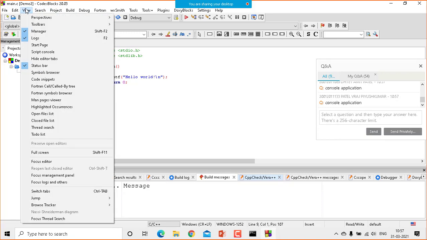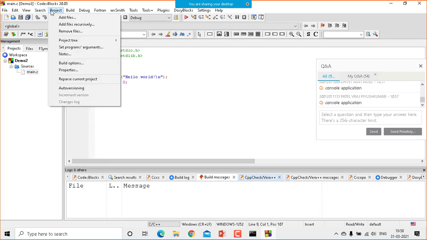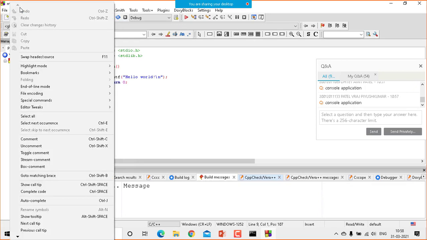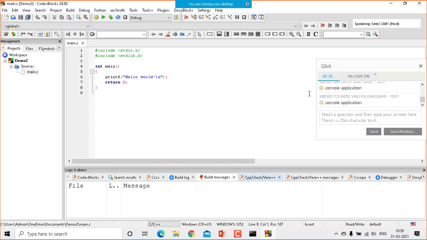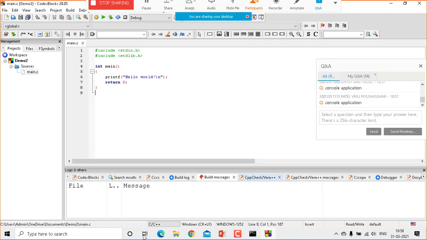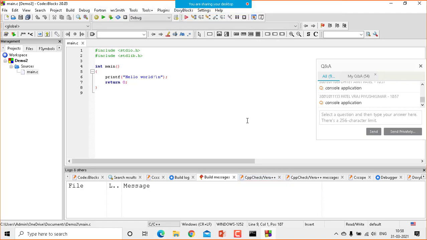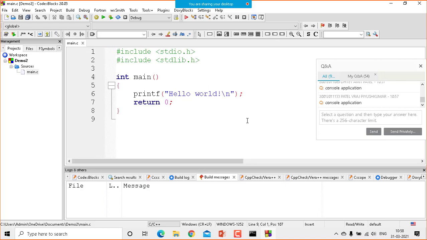Now let me make it a little bit zoomed. So this main file is already open for you, and now you can write any program inside this. Let me zoom it.